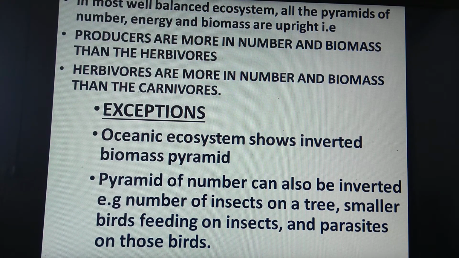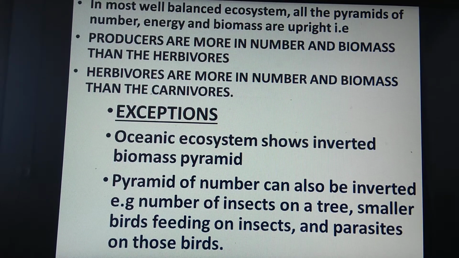Now see some generalized terms. In most well-balanced ecosystems, all the pyramids of number, energy and biomass are upright. What is the meaning of a well-balanced ecosystem? When all conditions are ideal, with all favorable conditions.